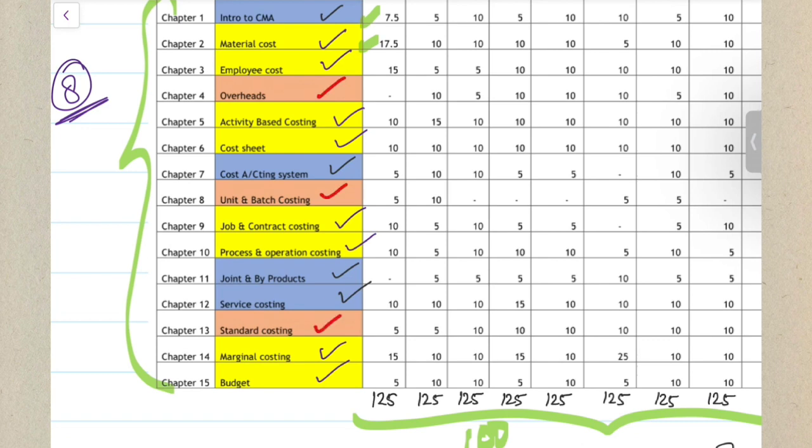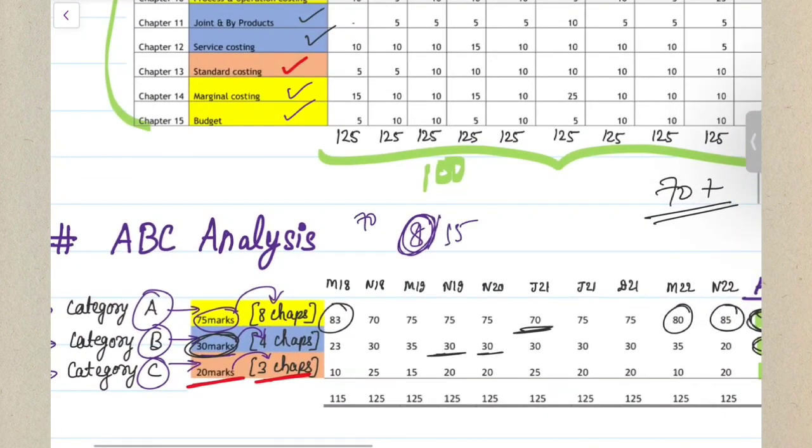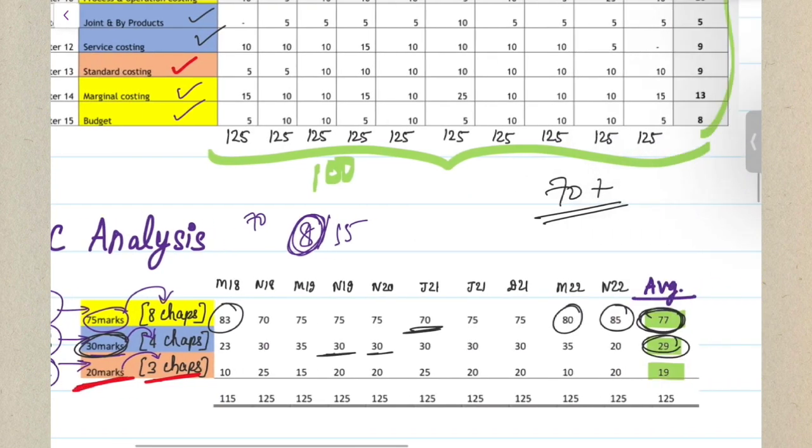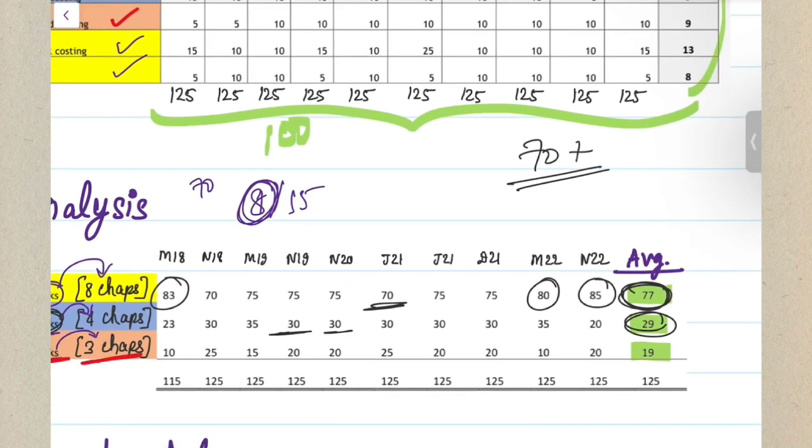Because I feel students usually feel overheads and standards is a little tricky area to get your head around. So that's why I've put it in category C also, because even if you don't give so much importance to it and you feel it is very tough, still only 20 marks is going to be covered from these 3 chapters. So you need not worry too much about it. It starts from a minimum range of 20 and goes till a maximum range of around 25. So an average of around 20 marks is being questioned from these 3 chapters.